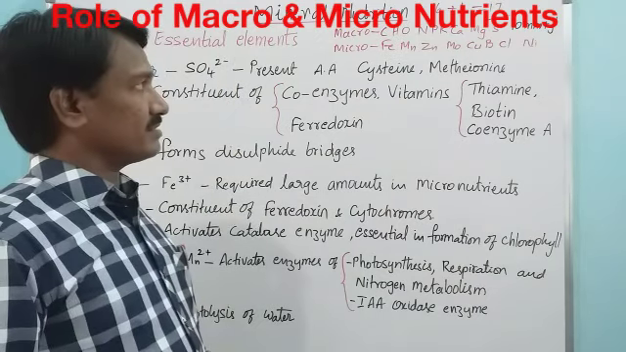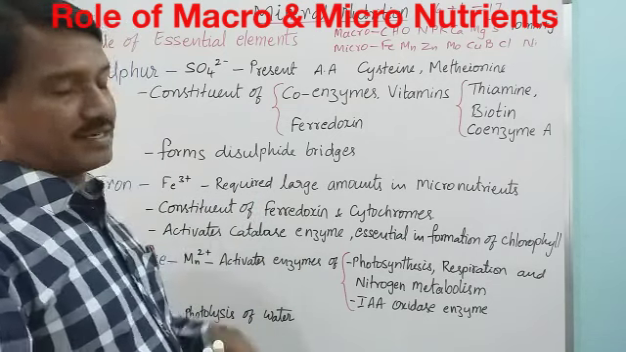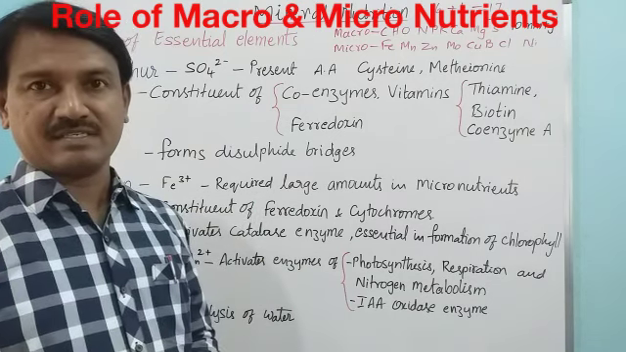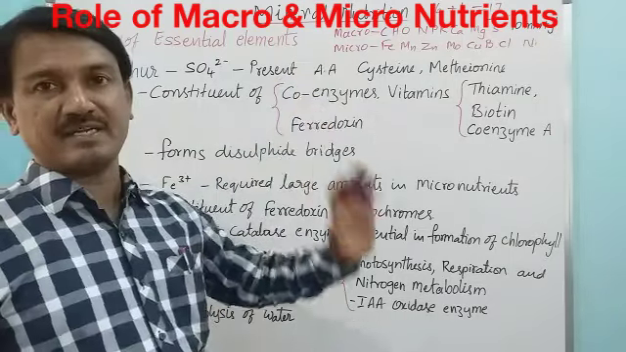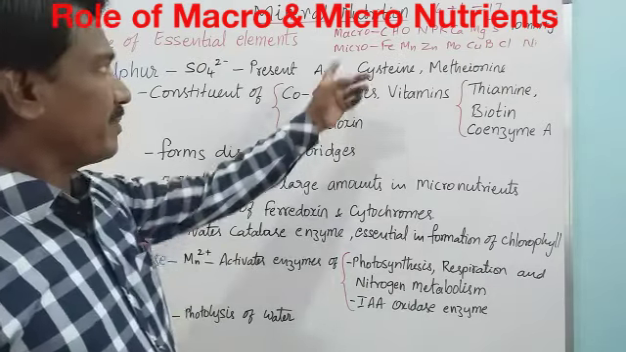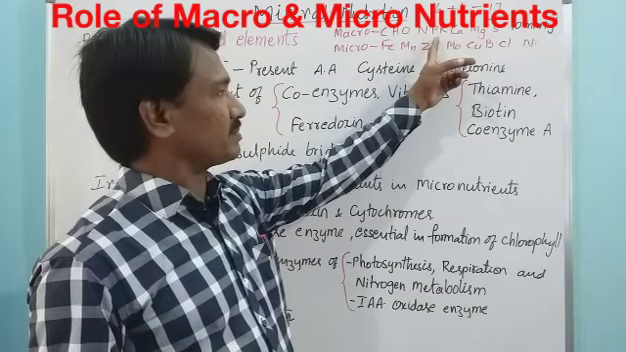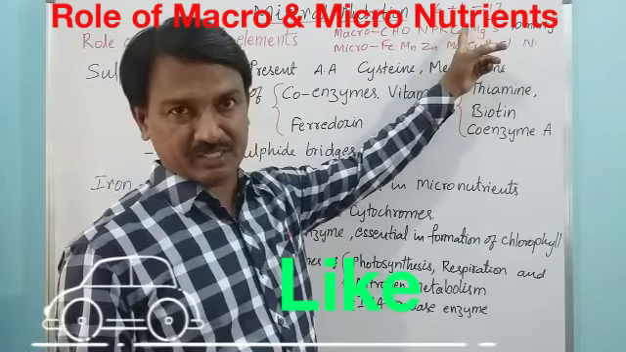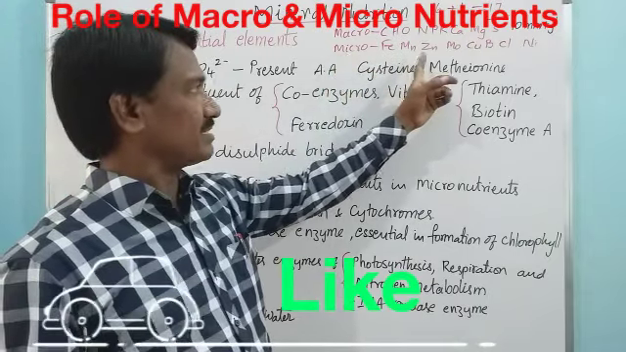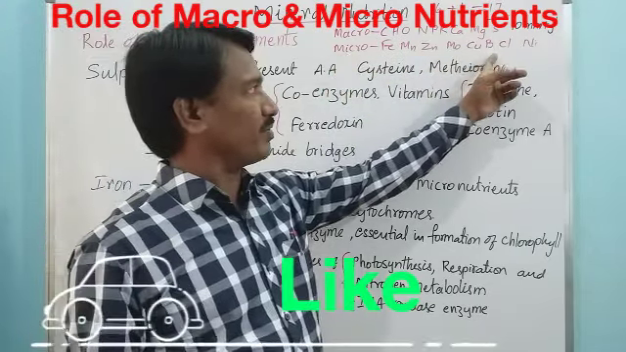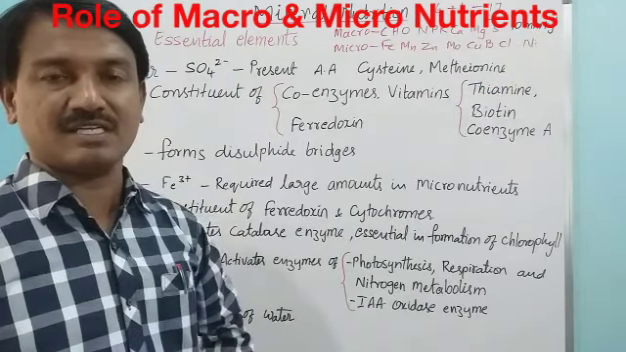According to several scientists, the essential elements are grouped into two groups: macro elements and micro elements. Macro elements are 9: carbon, hydrogen, oxygen, nitrogen, phosphorus, potassium, calcium, magnesium and sulfur. Micro elements are iron, manganese, zinc, molybdenum, copper, boron, chlorine and nickel. So in total 17 essential elements are there.